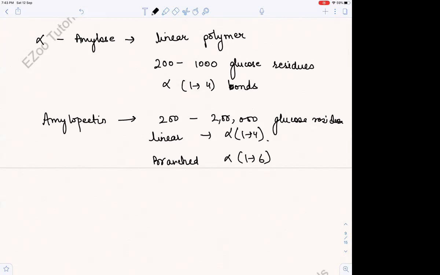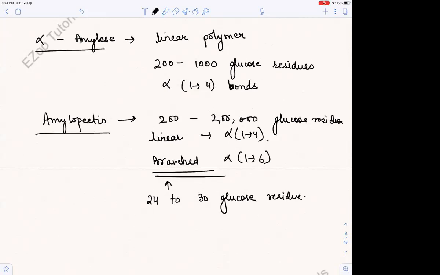And these branch bonds are present every 24 to 30 glucose residues, after which it branches, right? Very easy. Alpha amylose and amylopectin.